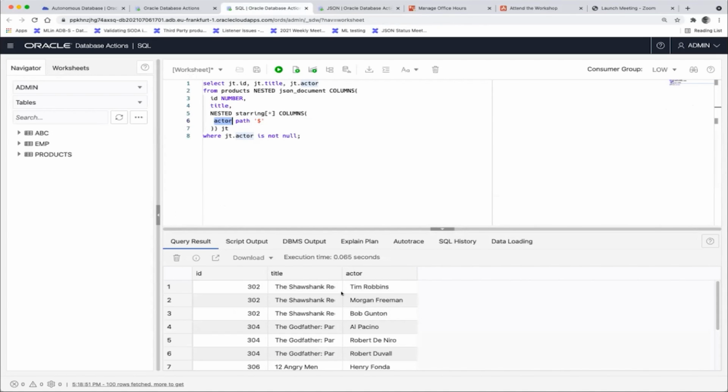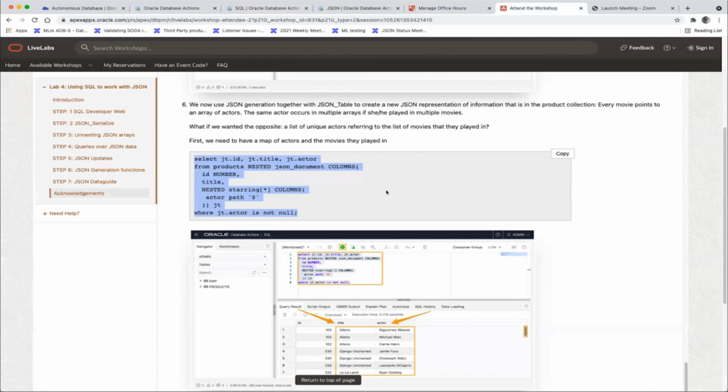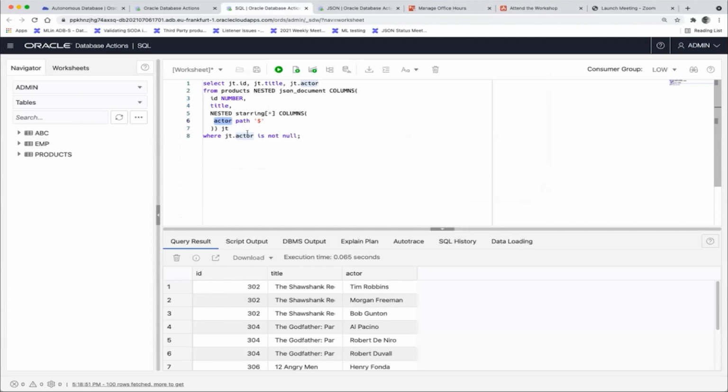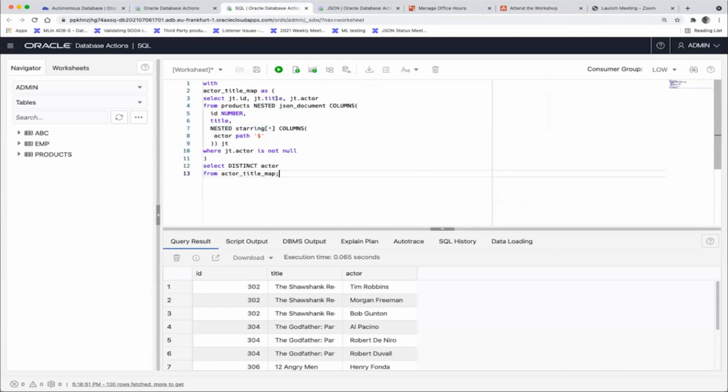And outside of the actor here, the ID and the title get repeated for every movie. So this way I get what I call a mapping table between a movie title and the actors. It's now totally flattened, and we make use of that in the with clause. So I take this query and move it into the with clause.